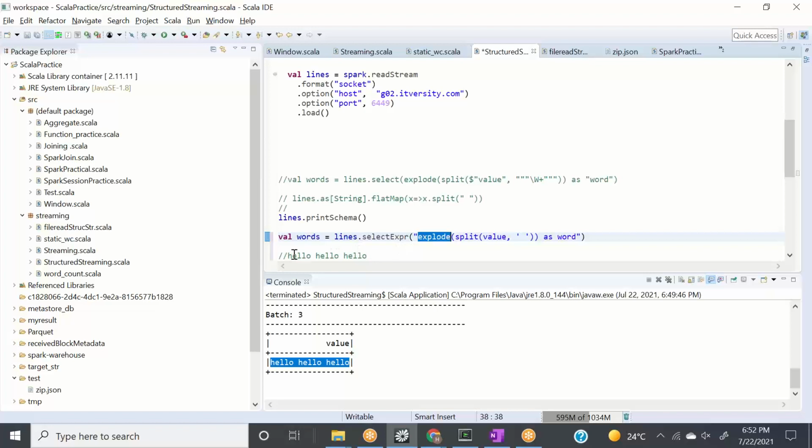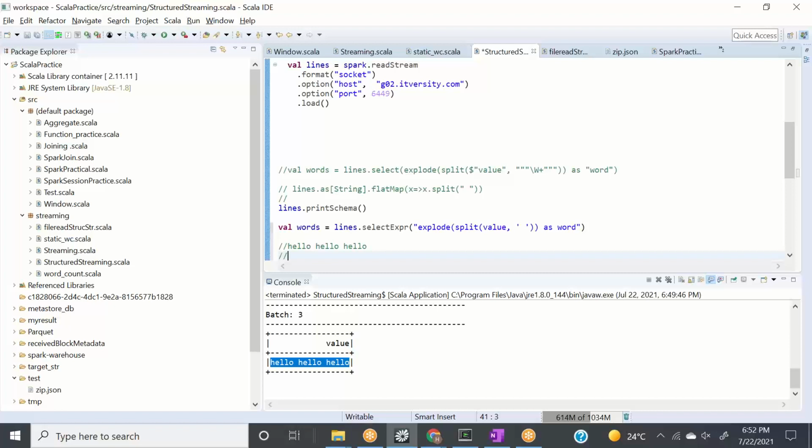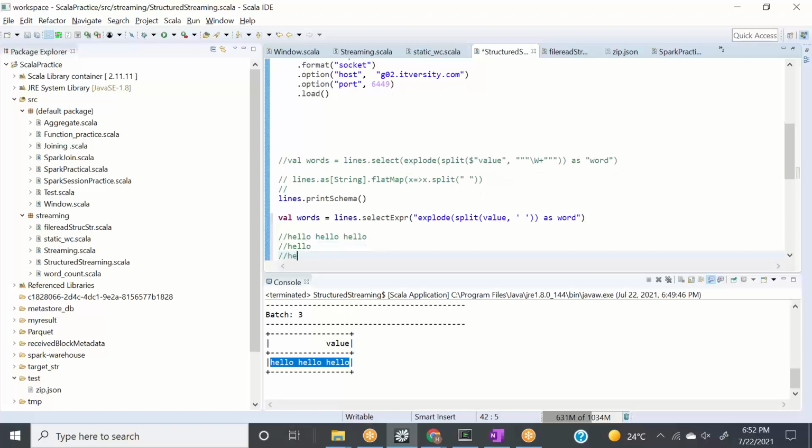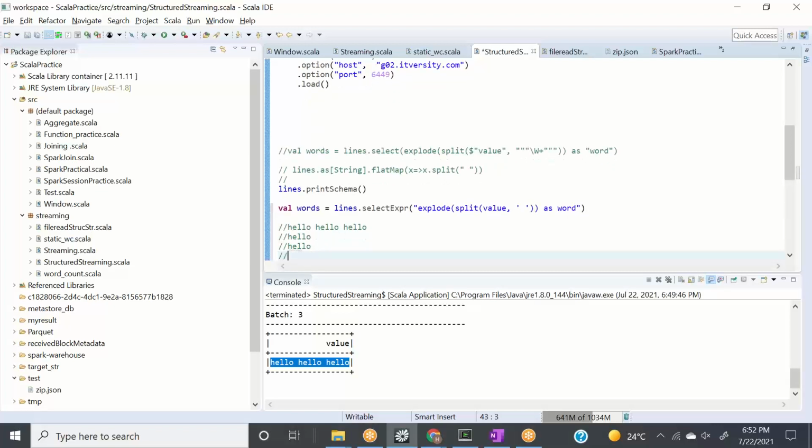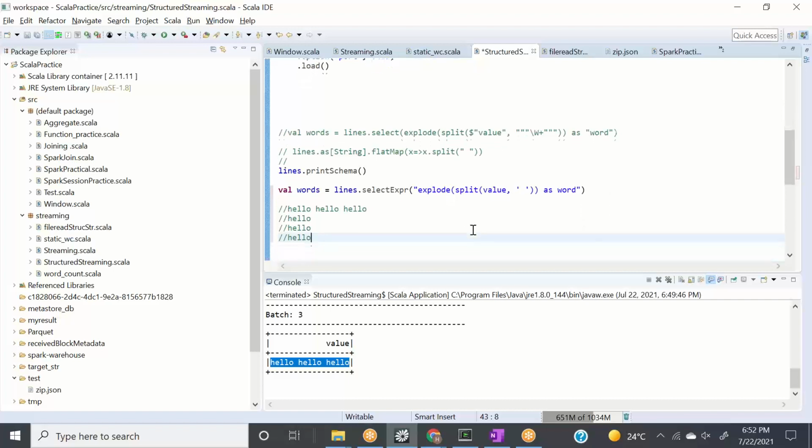Let's say this is the value column, in which we have 3 hellos space separated. What is the output going to be? It will be hello, hello, hello, in 3 tokens. Simple. This is what this line is doing.